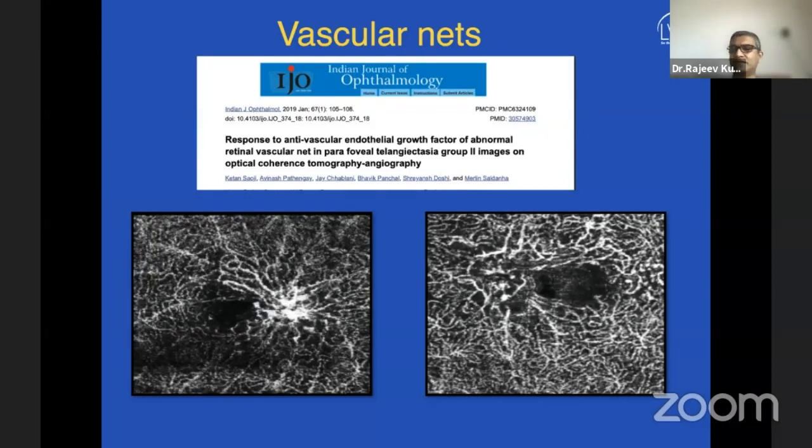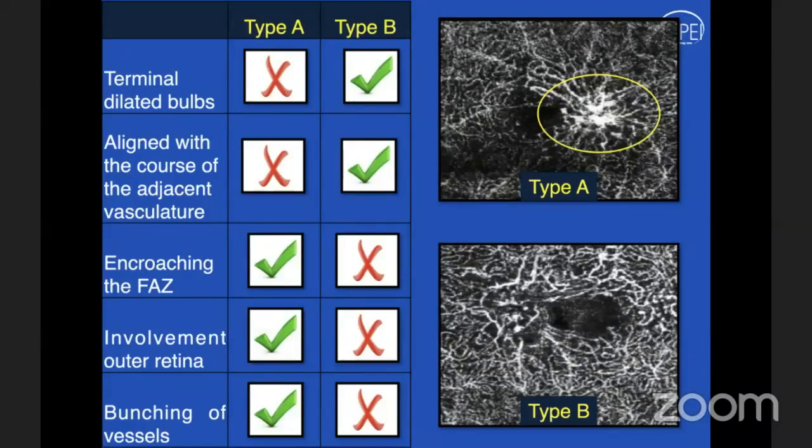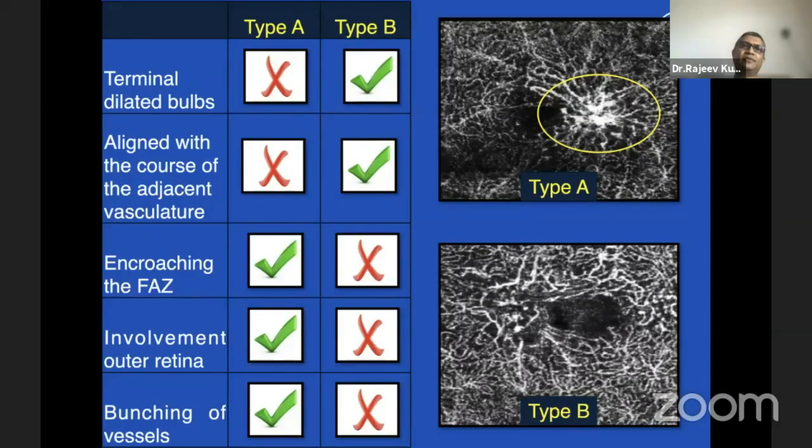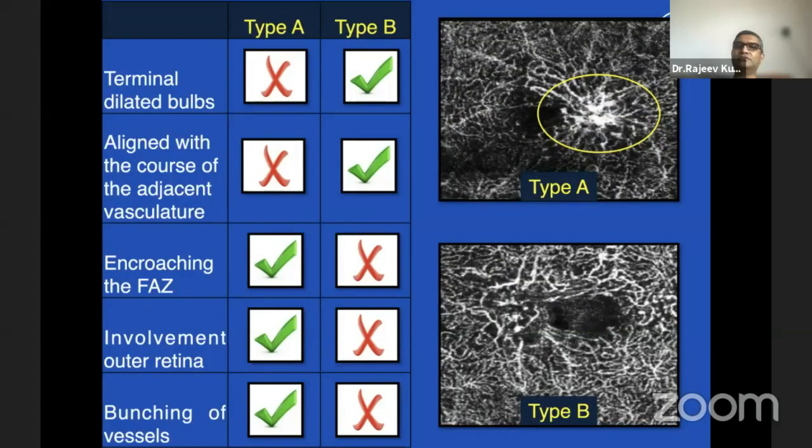He has come up with a division of type A and type B vascular networks, where type A has a lot of disorganization of structures, and there is dragging of the foveal vascular zone and encroaching on the foveal vascular zone. Whereas type B is where you only see vascular bulbs and most of the...